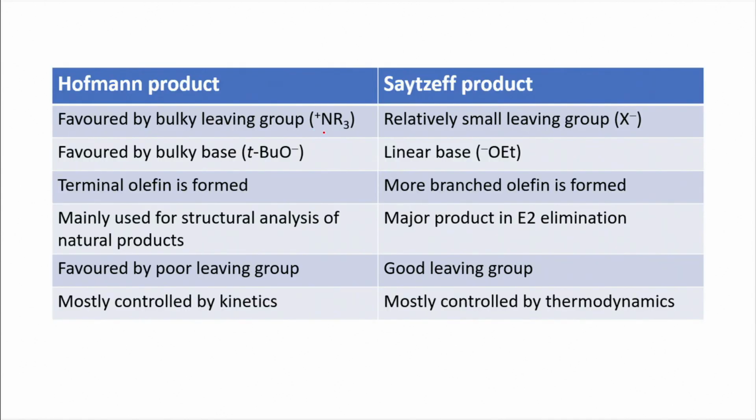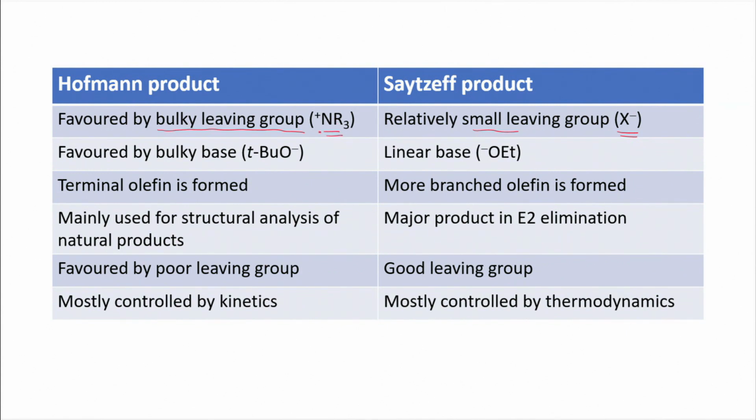So, if we compare the two reactions, the Hoffman product is formed with a bulky leaving group, that means NR3 is the leaving group in this particular case. Whereas, in the case of Zaitsev product, we have a relatively small leaving group, that means halide ion is a much smaller group compared to the trialkylamine group.